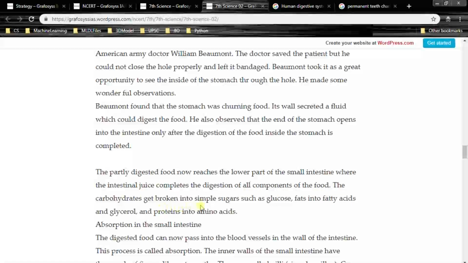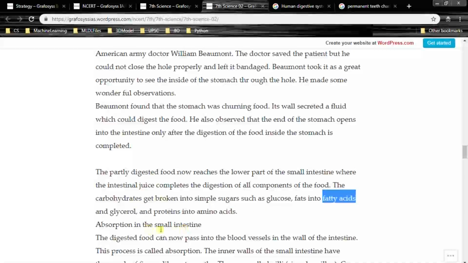The carbohydrates get broken into simple sugars such as glucose, fats into fatty acids and glycerol, and proteins into amino acids. Right? Proteins into amino acids.